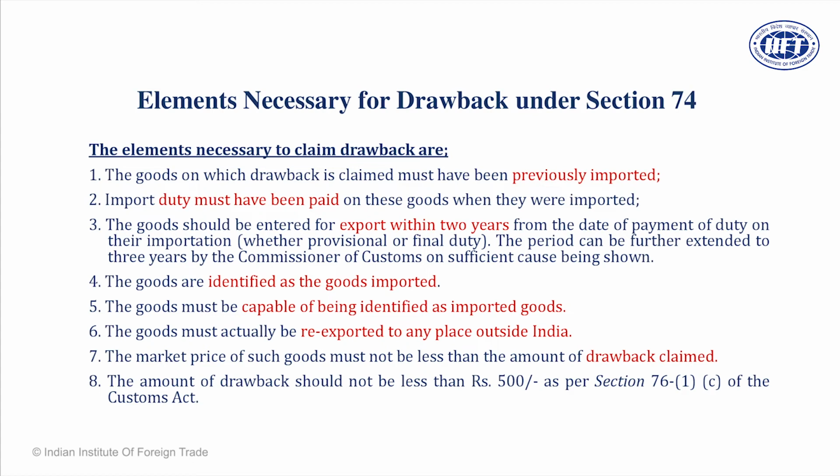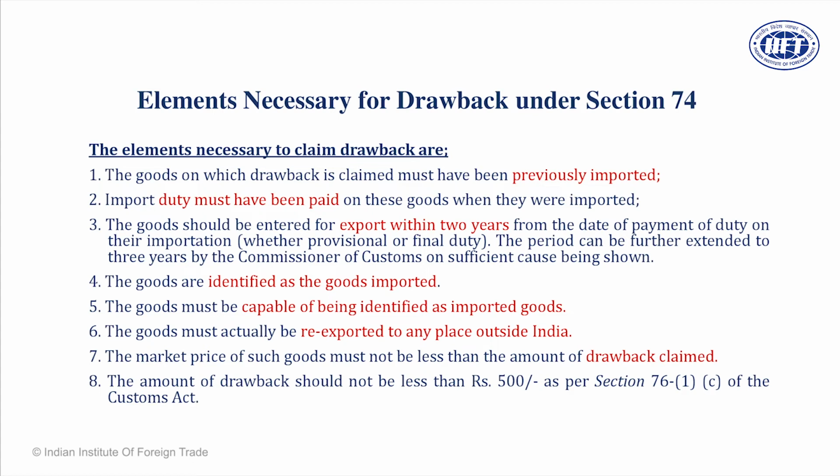And in case you cannot re-export them and there are valid reasons because of which you cannot export them, in that case, you can get 2 extensions. For example, there is a gentleman based in Bangalore who is likely to export the goods within 18 months, but suddenly there is a flood in Chennai port, as had happened in the year 2015. Because of high water, the goods cannot be exported. So force majeure in that case. So he approaches the customs and asks for an extension. If the Commissioner of Customs is satisfied, they allow a period of 3 months.